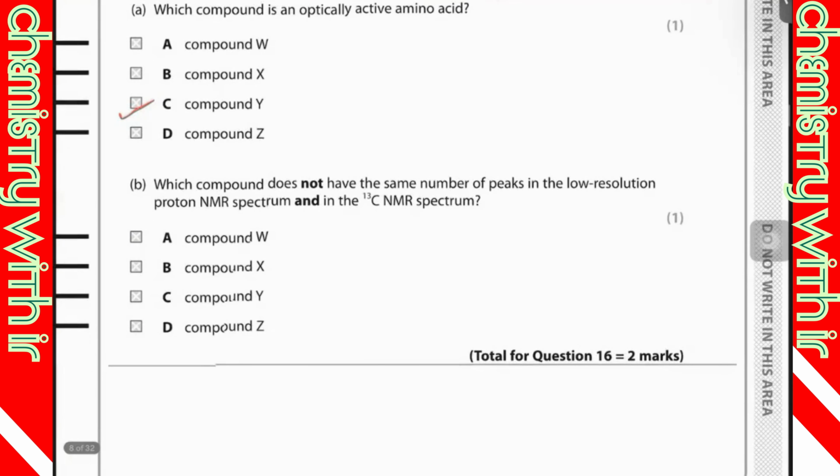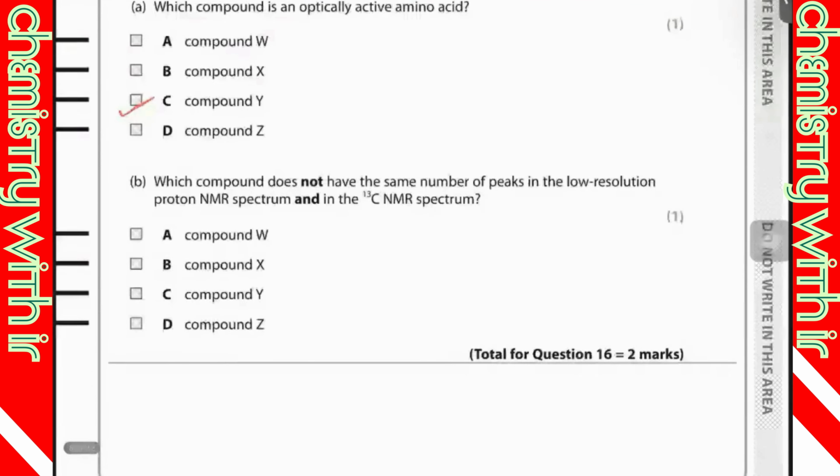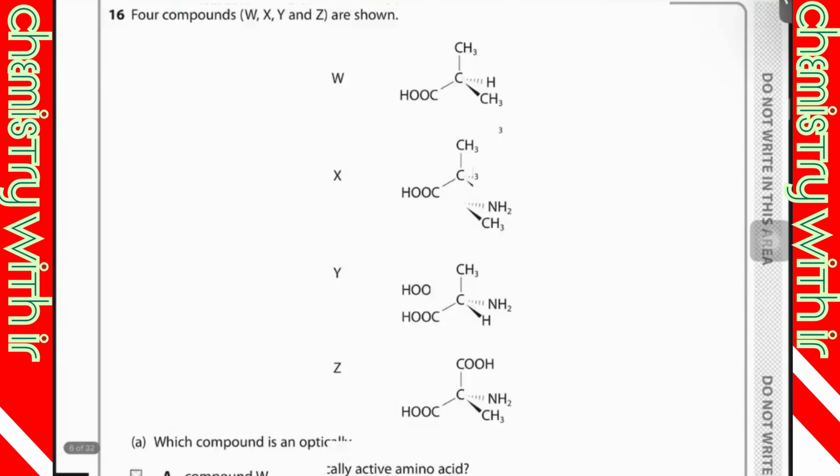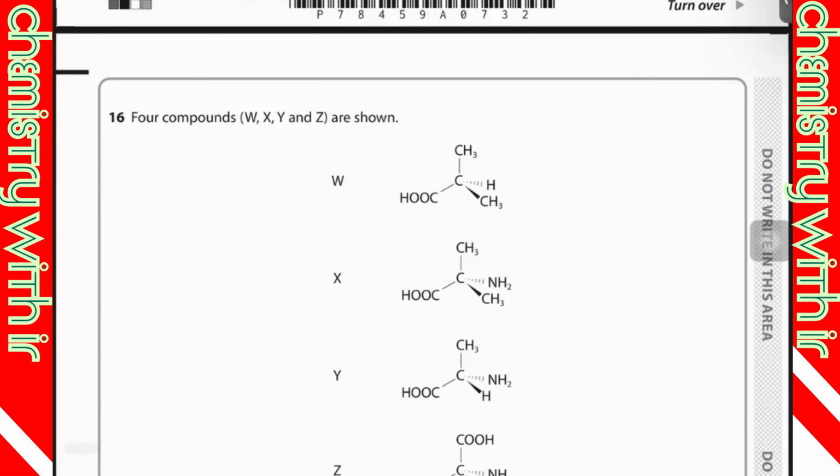Which compound does not have the same number of peaks in the low resolution proton NMR and in the carbon 13 NMR spectrum? First of all, these six hydrogen atoms are similar, so it's going to give you one peak. I'm writing 1, 1.